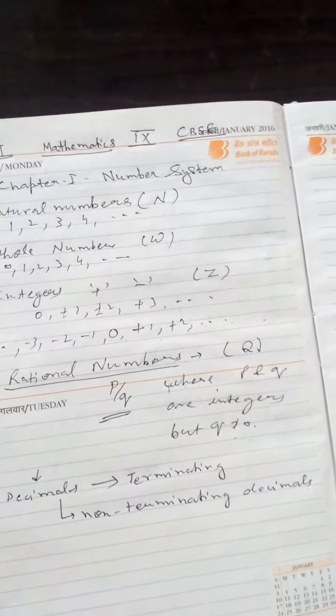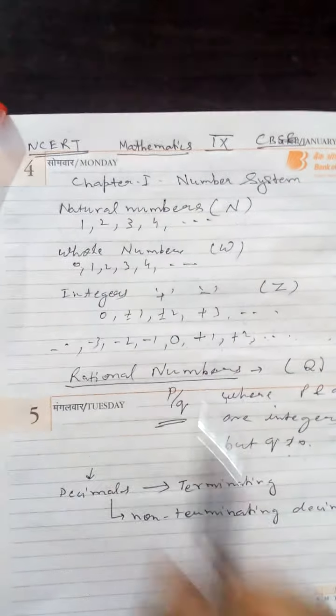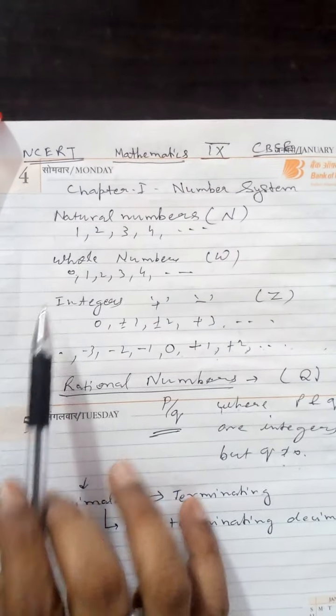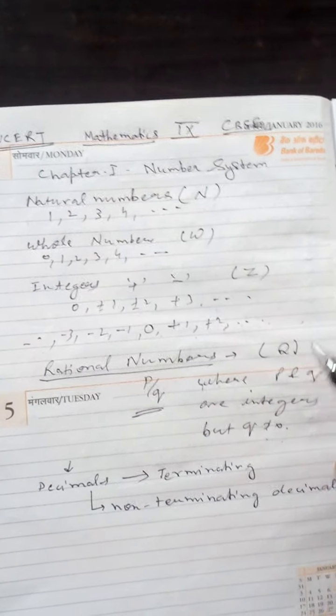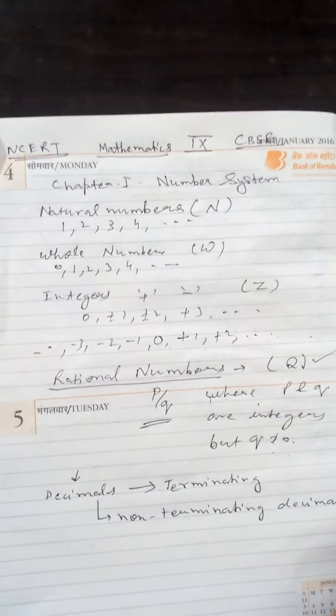Okay. So here you are seeing natural numbers, whole numbers, integers and rational numbers. Rational numbers are indicated by Q.